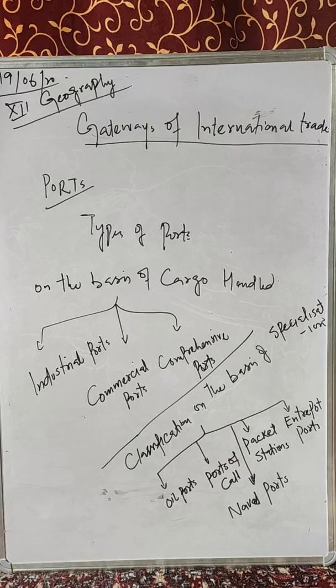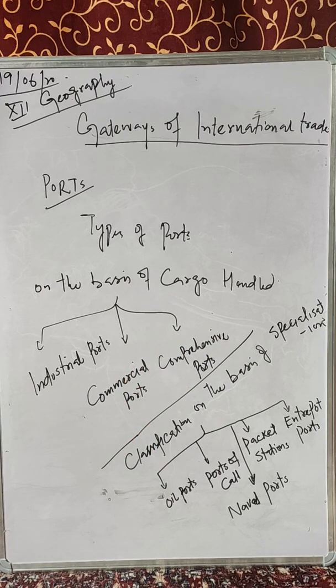These ports are divided into so many types. For our proper understanding, we are classifying them on so many bases. First, we are classifying them on the basis of the cargo handled, that is, what type of cargo or goods they are handling.